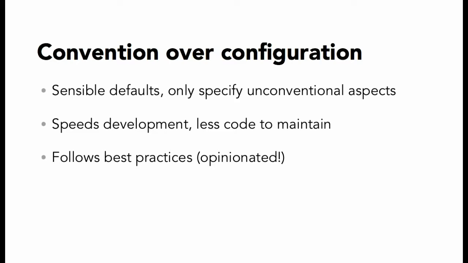Now, the one thing you need to be aware of, though, is that Rails is very opinionated about what those best practices are. Now, I'd say that 95% of the time, these are not controversial and everyone agrees on what these best practices are. But there are some cases where there might be two competing ideas for the best way to do something. Rails is going to take a stand and say, this is the way Rails is going to do it. It'll make it a default. You can still configure your code to do things a different way, but by default, you'll get the Rails choice. So just be aware of that.